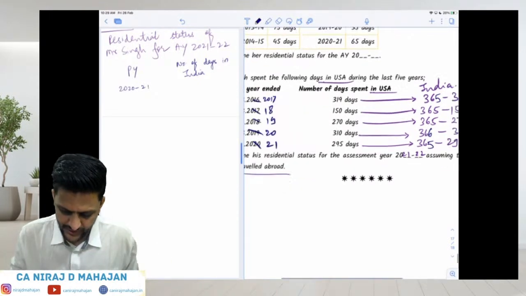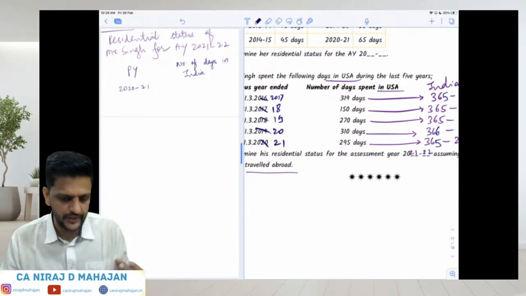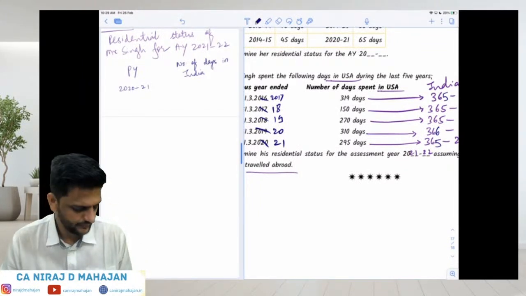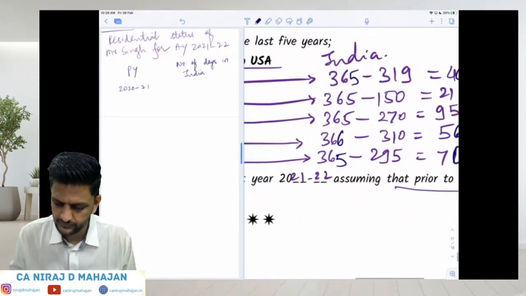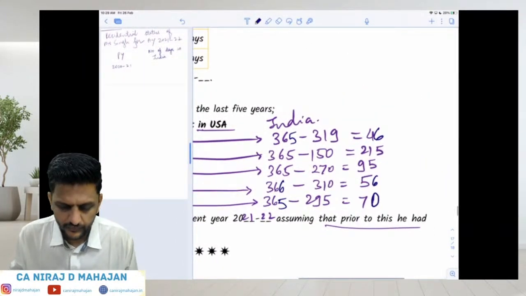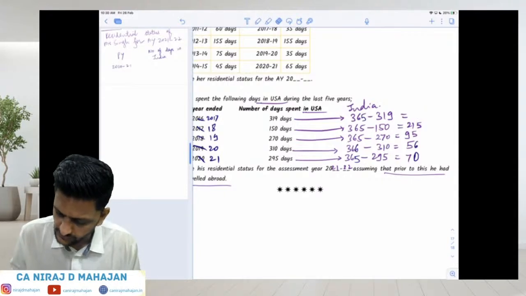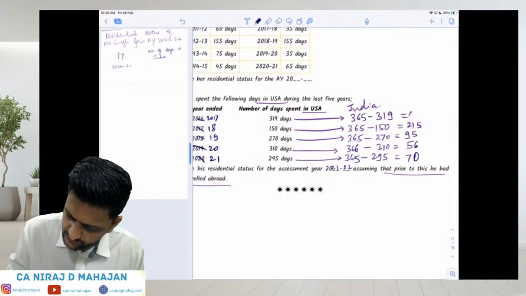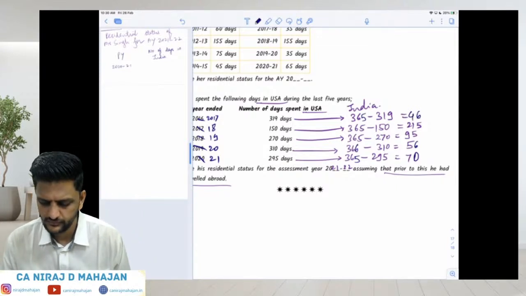So we made some changes. The years I had not updated in the question because we want the current year, PY 2021. Check now. 46, 215, 95, 56 and 70.